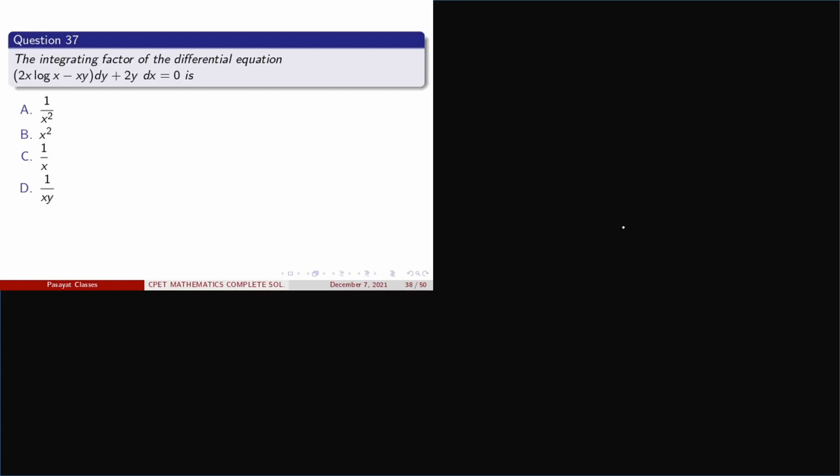Now question 37. Here we have to find the integrating factor of the differential equation.